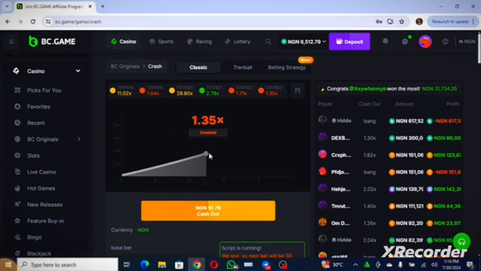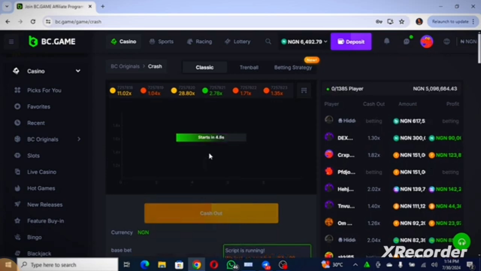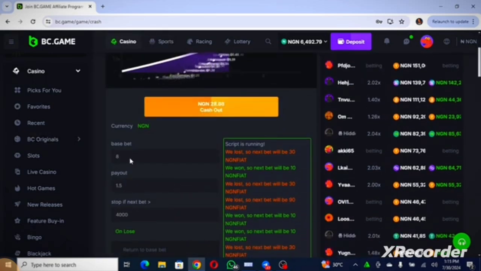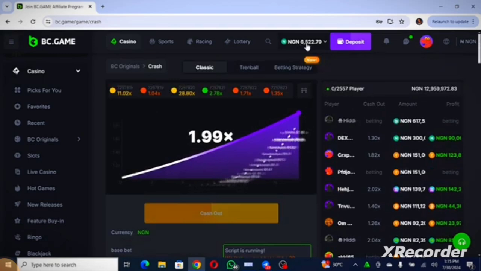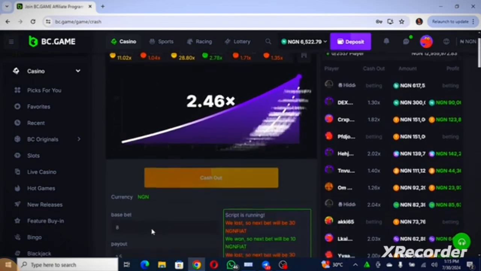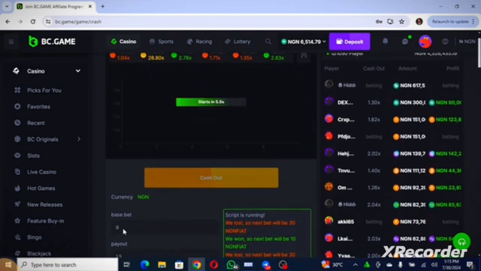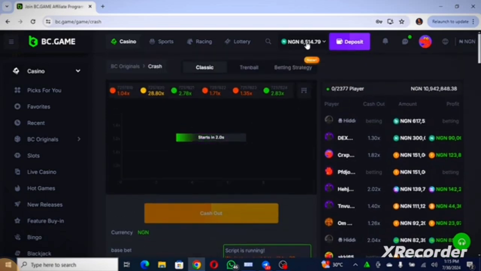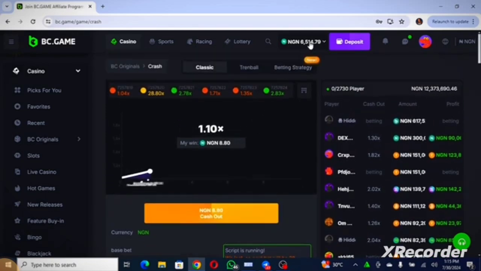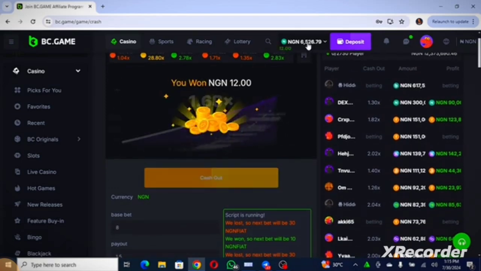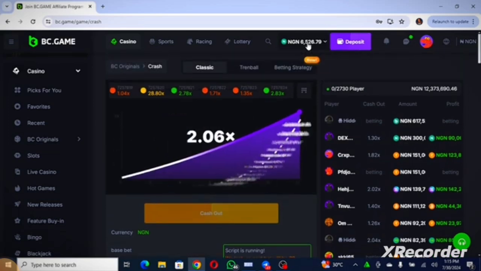So what am I saying in essence? As you can see, that simply means that we require 4k for an 8 naira stake. That's why I said 5,000. All right, so if you now increase this particular place to 16, that means it requires 8,000. If you increase this place to 24, then it requires 16,000. I don't know whether you get me. Let me repeat. If you are seeing 8 here, that means we require 4,000 here. Then if you are using 16, we require 8,000. Are you there? If we require 24 here, then we require 16,000 here. I hope someone is getting me. So that's how you do it.